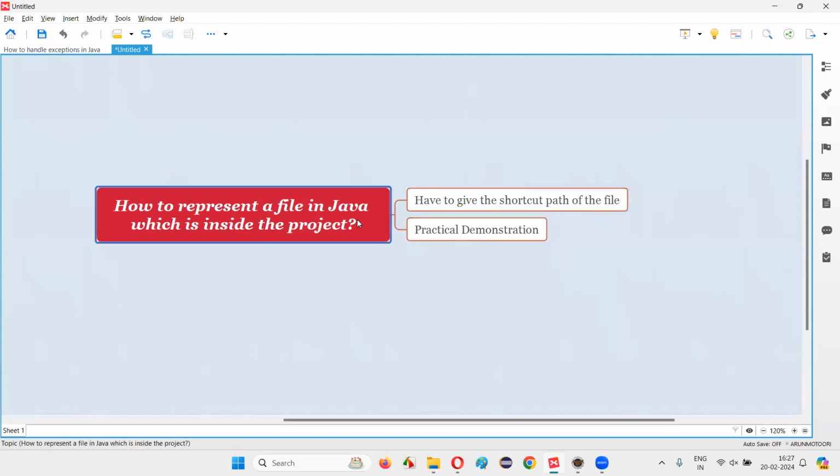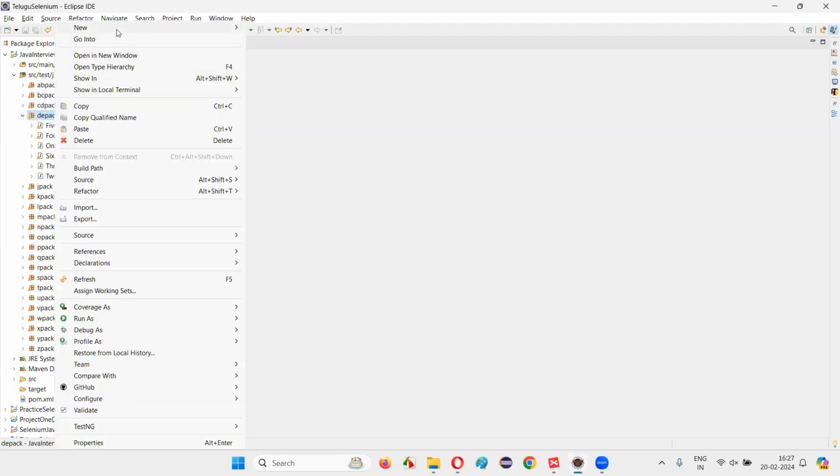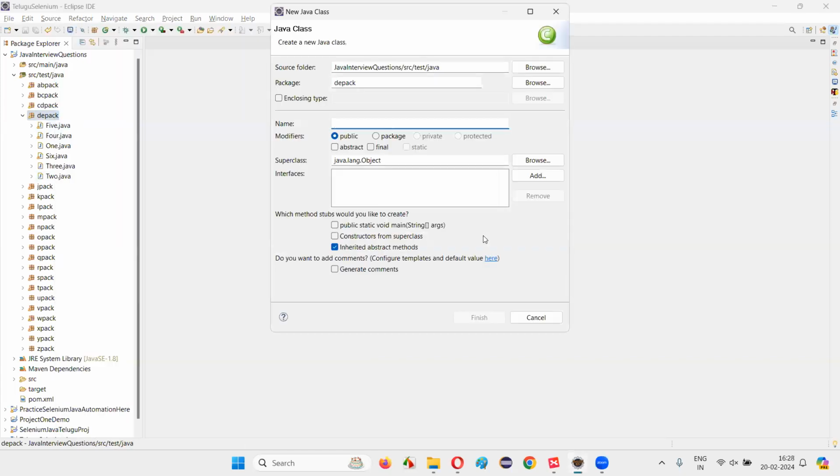In order to represent a file in Java programs which is inside the Java project, this is the thing we have to follow. Let me practically demonstrate this for you so that you'll be able to understand the answer for this question in a better way. For that, I'll switch to Eclipse IDE and create a new class here. I'll just name this class as 7 randomly, and create it with the main method.